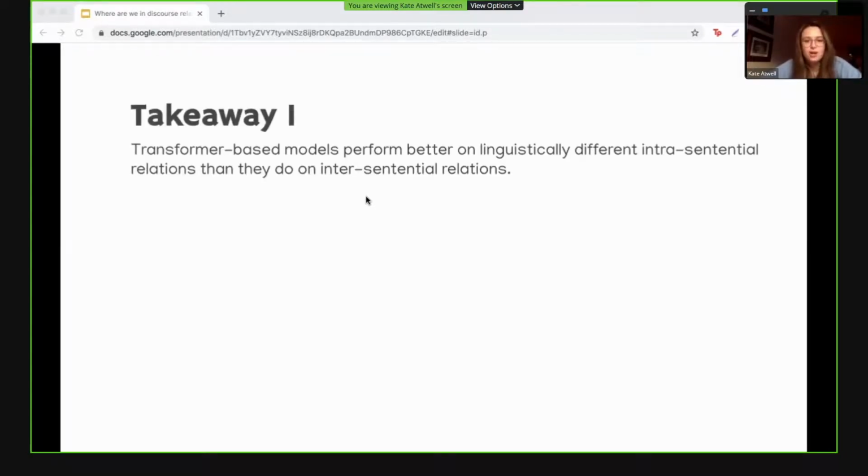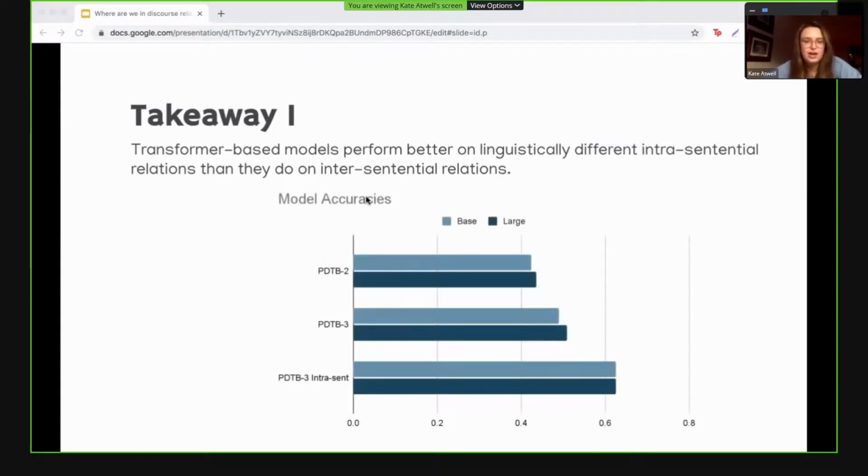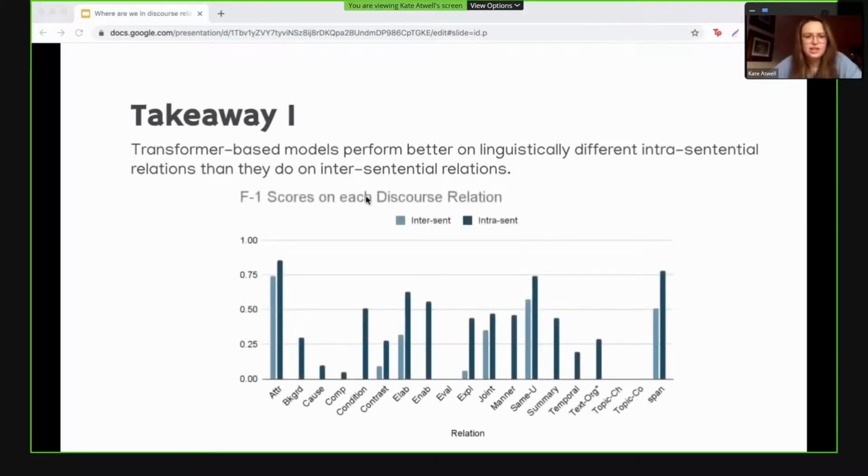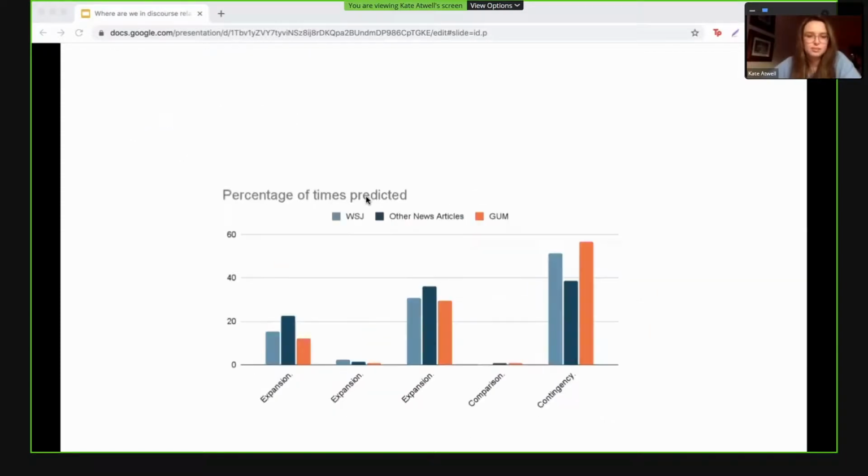The first thing we found is that models do better on intrasentential relations than they do on intersentential relations across frameworks. So we can see here in this chart that the model that was trained and tested on the PDTB3, which contains intrasentential discourse relations, unlike the PDTB2, performs better, and that the model trained on the PDTB3 and tested only on the intrasentential relations in the PDTB3 performs the best. So we see this pattern for the RST as well, where the model tested on intrasentential relations outperforms the model tested on intersentential relations for every discourse sense.